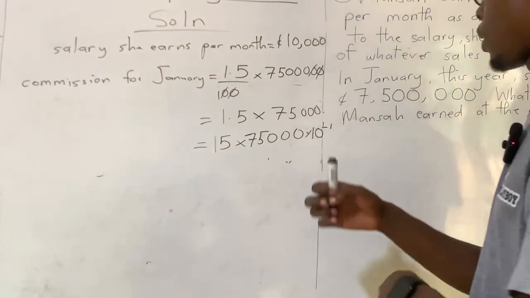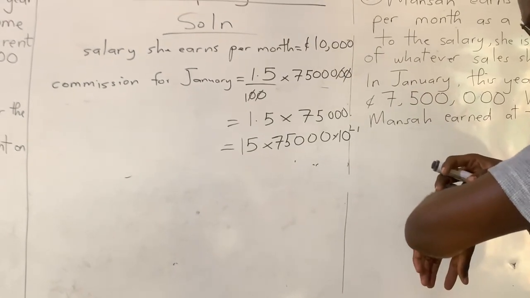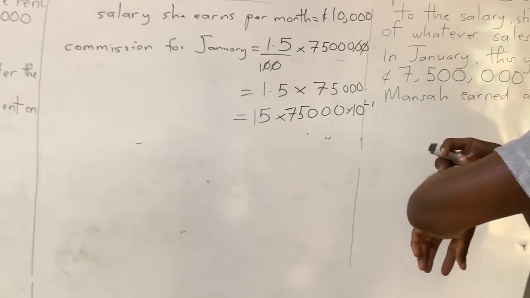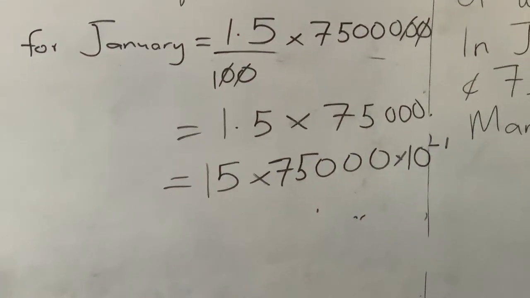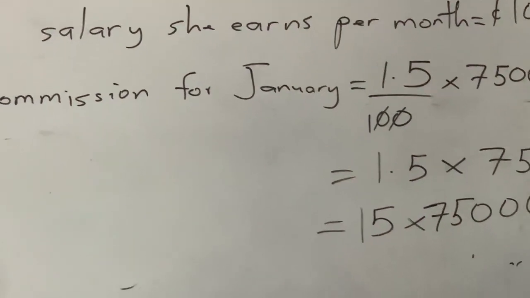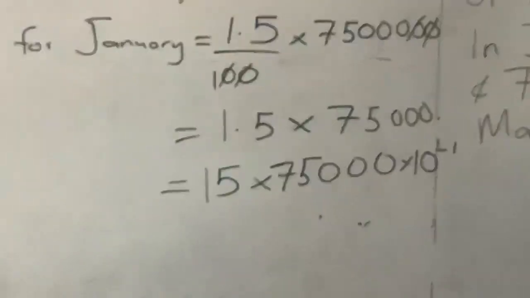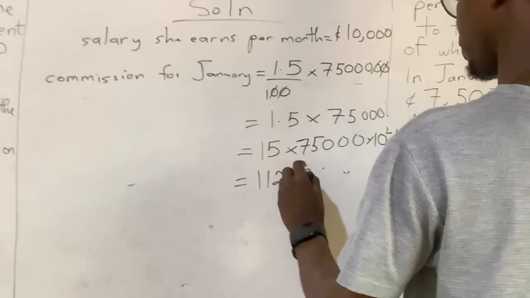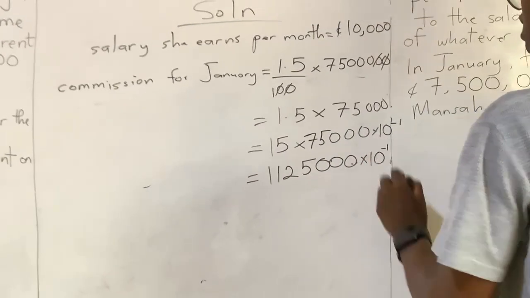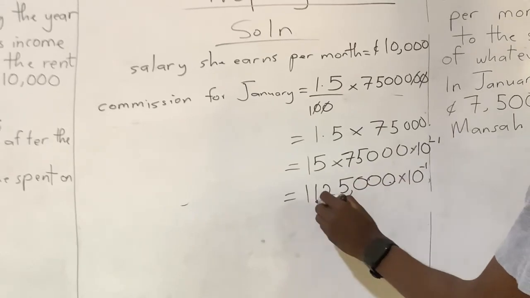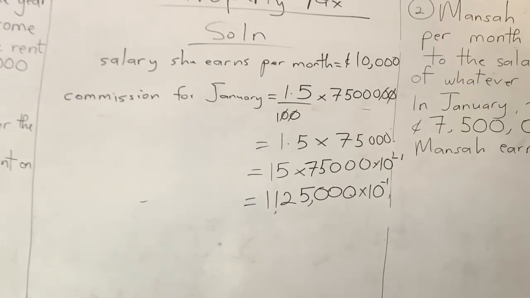So now it's easier to work with this. So let me do that real quick. Okay. So 75,000 times 15, yes. I had 1,125,000.